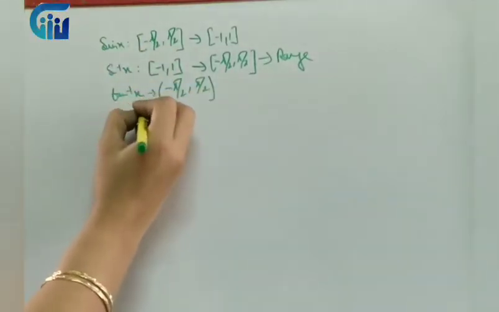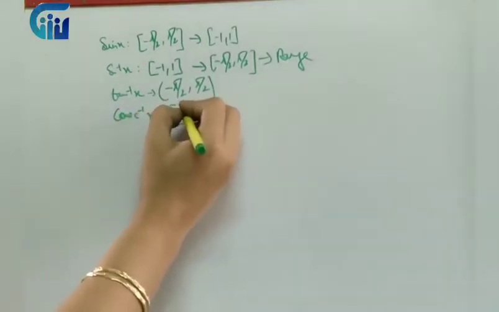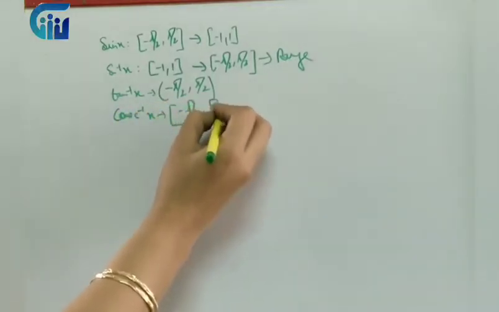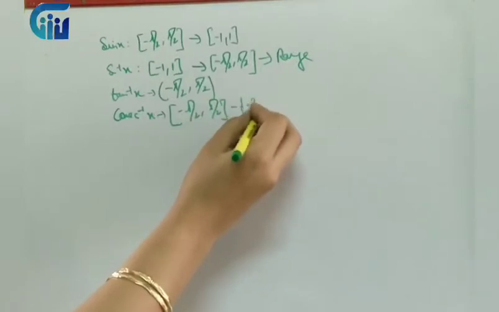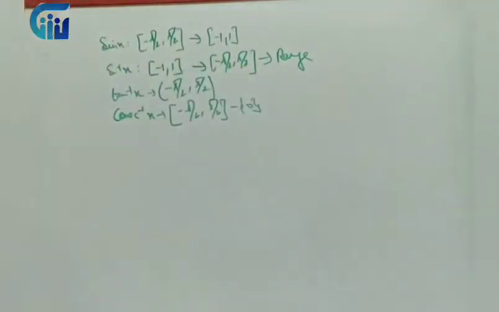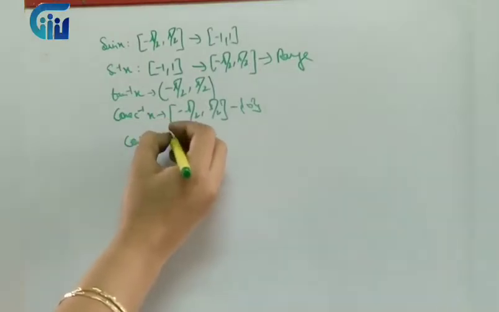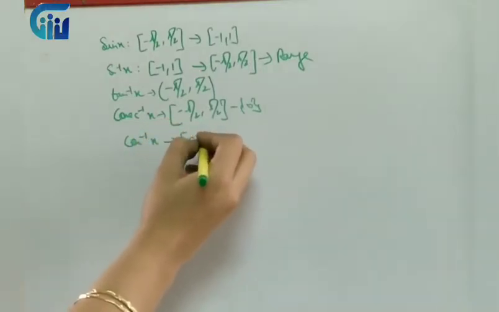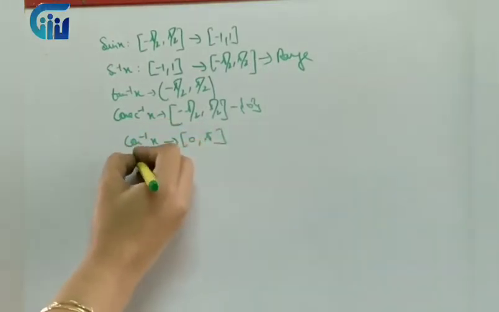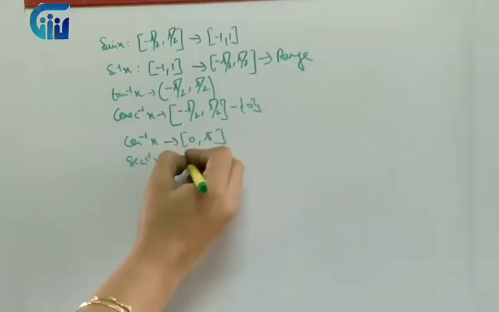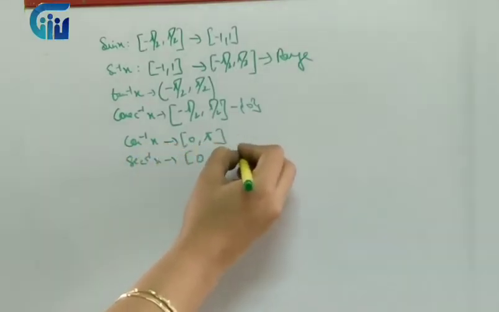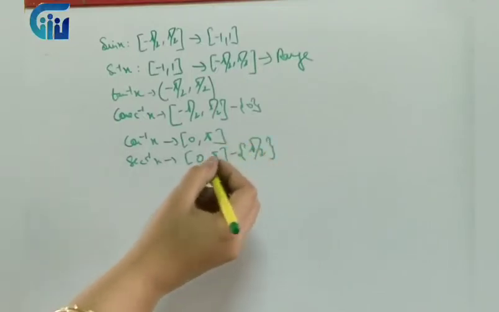Similarly, for cosec inverse x, it will be closed interval minus pi by 2 to pi by 2, and 0 will be excluded because it is not defined at this particular point. Then for cos inverse x, it is 0 to pi, and cos is related to sec inverse, so it is again 0 to pi, minus pi by 2 over here.